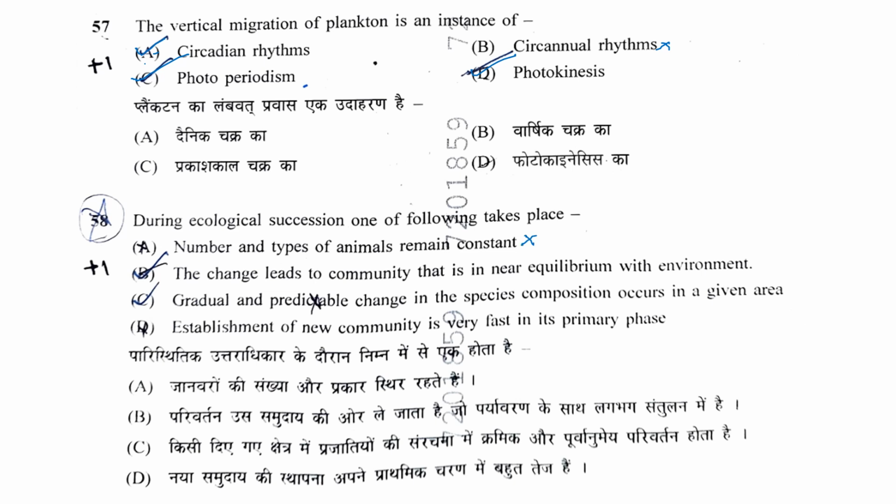There is change in the number and the type of species occupying a space. The change leads to a community that is in near equilibrium with the environment. That is right. Gradual and predictable change in the species composition occurs in a given area. So according to the commission, this was the right answer. This was also right, but according to me, it is not right because the change is not predictable. So it should be wrong, but the commission has taken this answer as right.